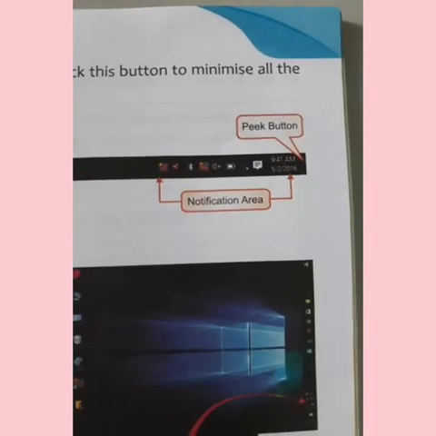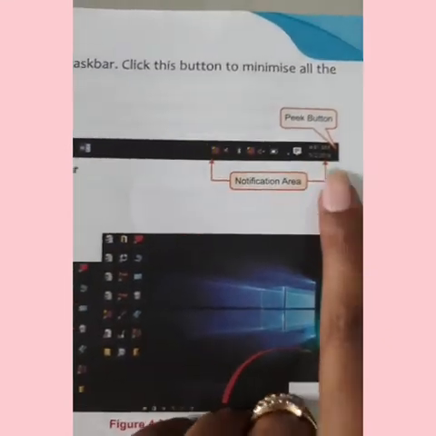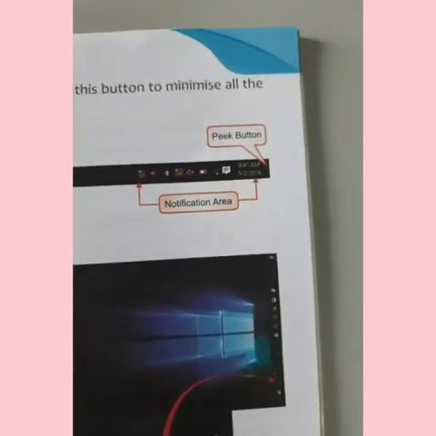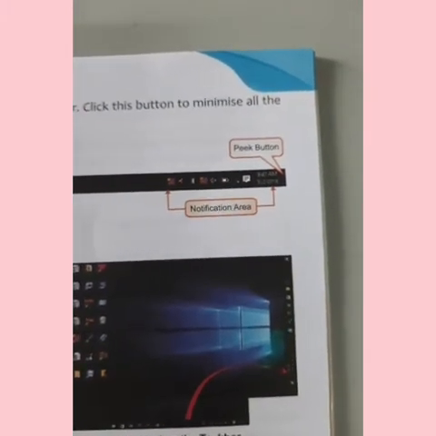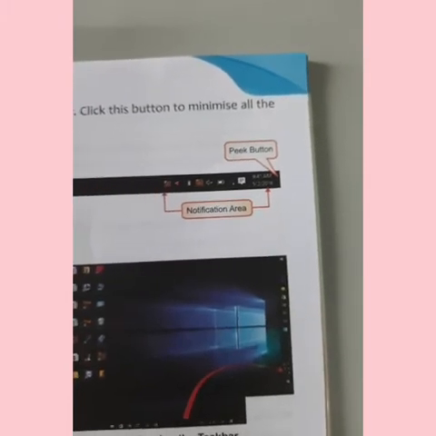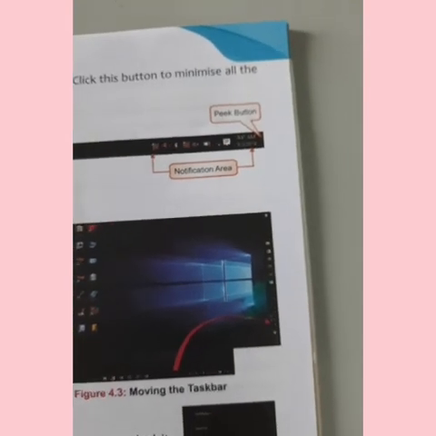This one is volume, battery, Bluetooth, network, and the last area, this one, is called the peek button. It is present on the extreme right of the taskbar. Click on this button to minimize all the open apps. When you click on it, all the open apps will be minimized automatically.